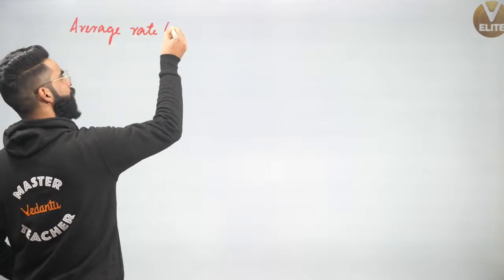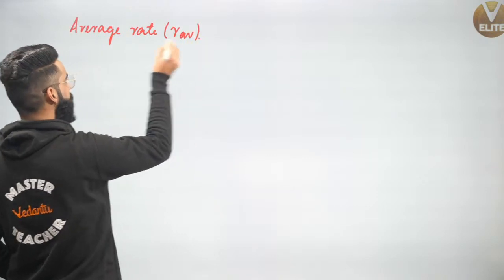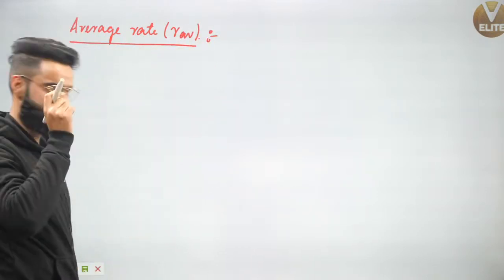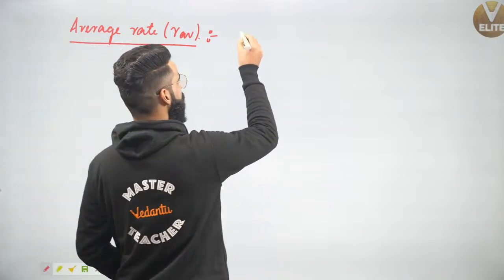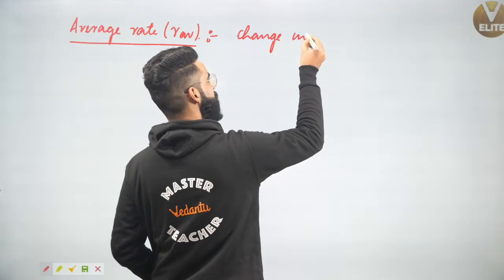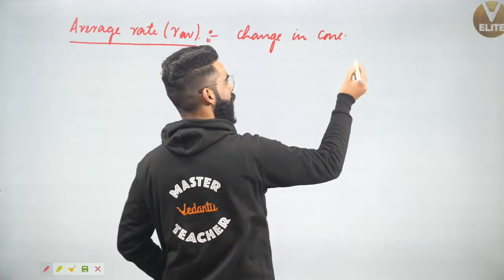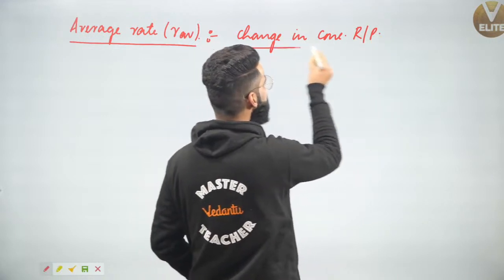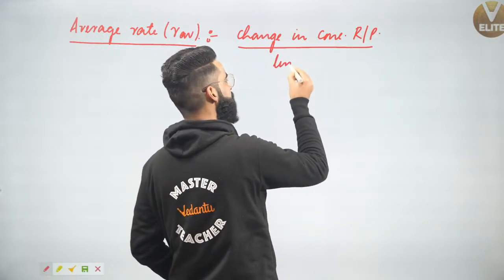Average rate of the reaction, which I'm representing by RAV. Now people, average rate of the reaction is defined as change in the concentration of reactants or products in a given interval of time.